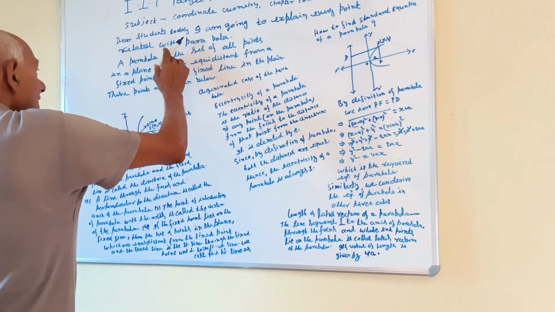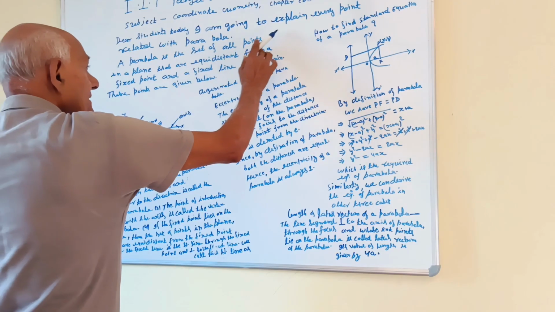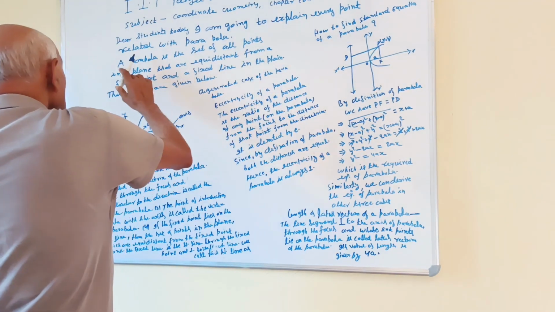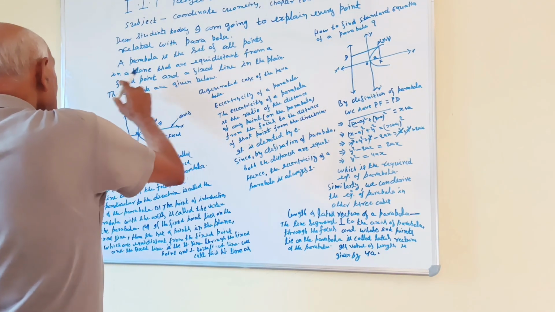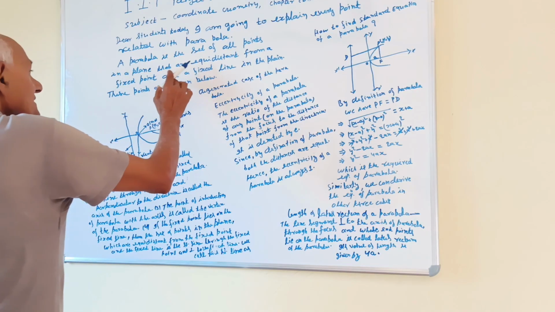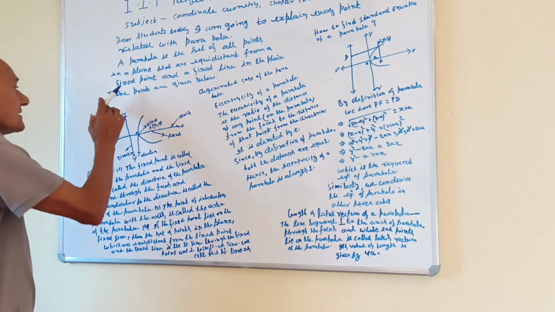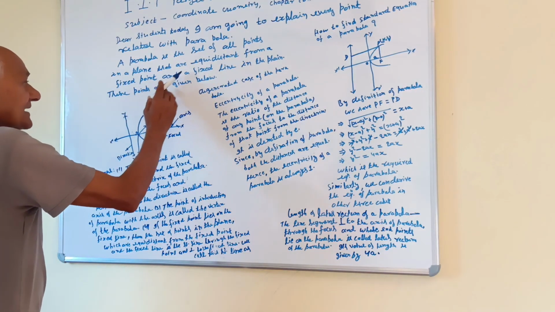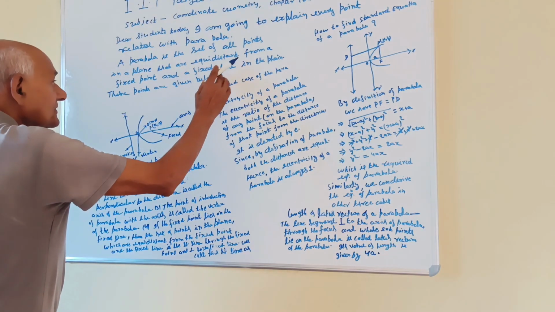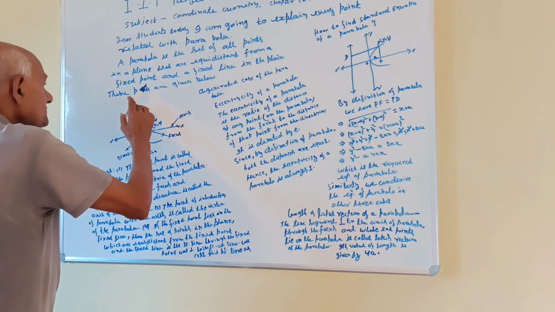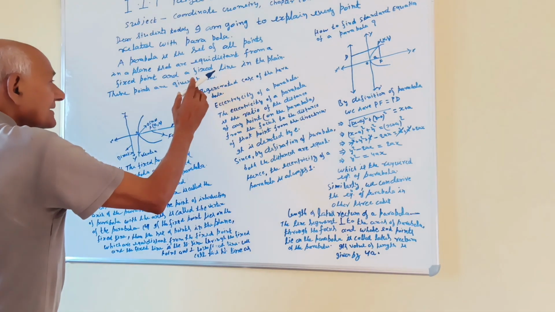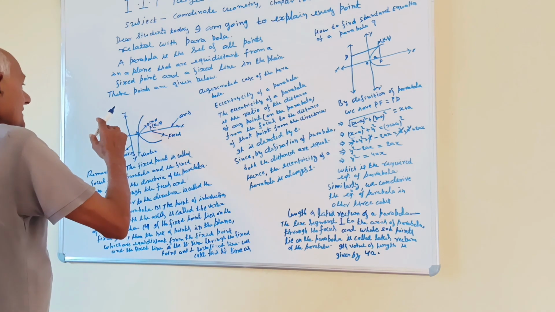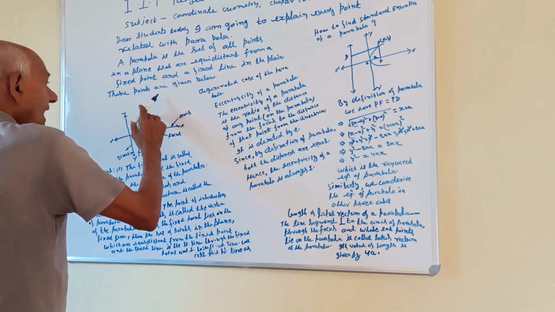Dear students, today I am going to explain every point related to parabola. A parabola is the set of all points in a plane that are equidistant from a fixed point and a fixed line in the plane. These points are given below.